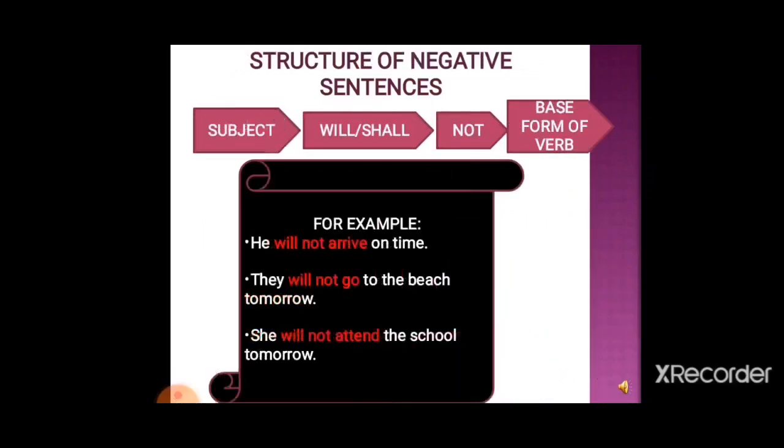Next, we'll see the structure of negative sentences. Now, the structure of negative sentences: first we use subject, then again will or shall, then not, and then base form of verb. For example, he will not arrive on time. They will not go to the beach tomorrow. She will not attend the school tomorrow.